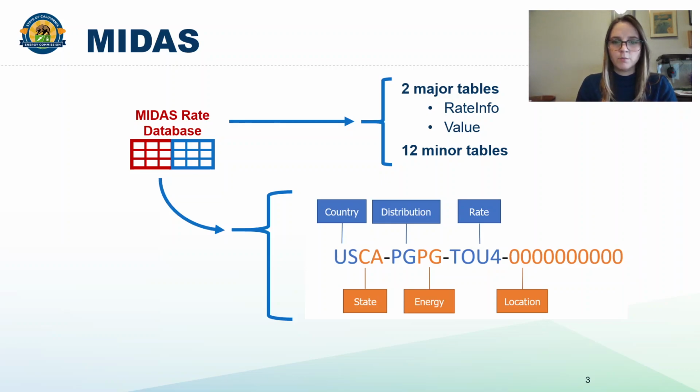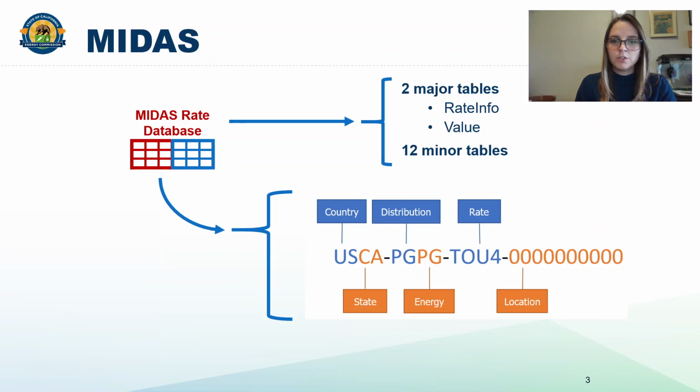Each rate in the system will require a unique ID to identify and link customer devices to the correct electricity rate. The unique identifier, what we call the Rate Identification Number, or RIN, is scalable to a national or even international level, allowing for other regions to use our design.